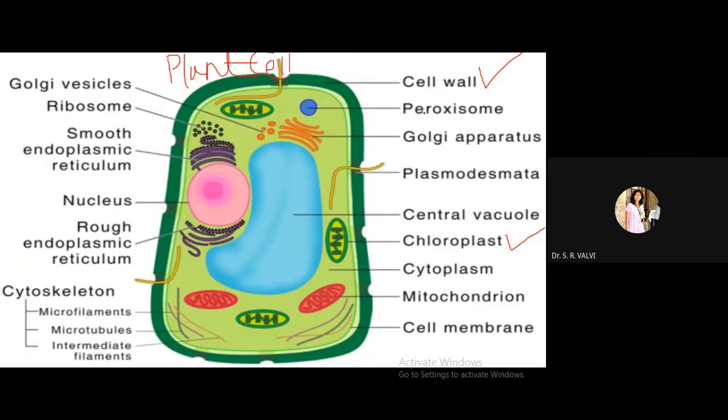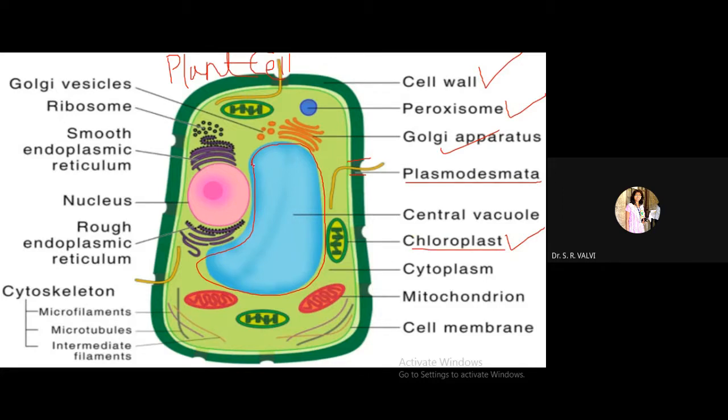Again see, the presence of peroxisome and Golgi apparatus. Then see here, this is the plasmodesmata, which is the interlinked connection between two cells. Whatever nutrient content is there, or the communication between the cells, takes place through this plasmodesmata. This is the bridge between the two cells, right? Then in case of plants, you are going to observe this central vacuole, very much larger, and it stores all the waste material. Then this is the chloroplast where photosynthesis takes place.